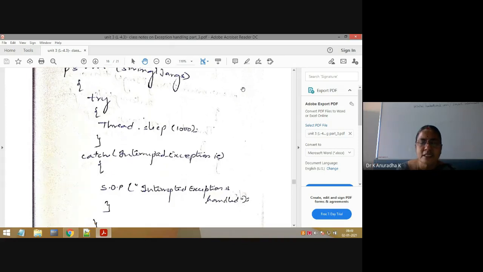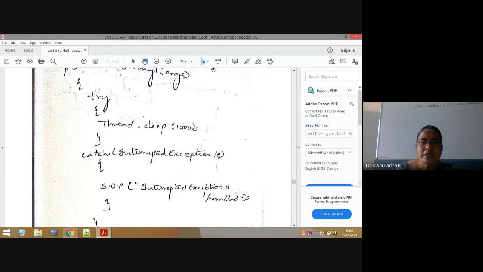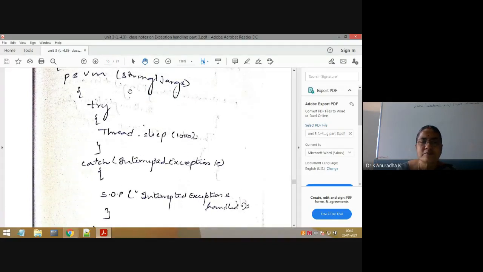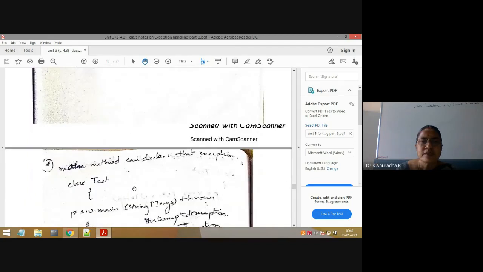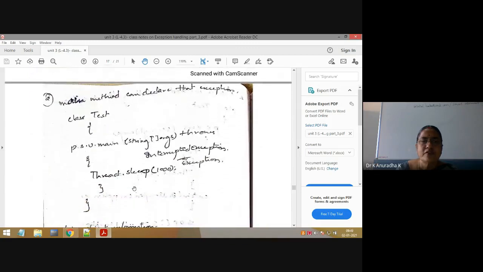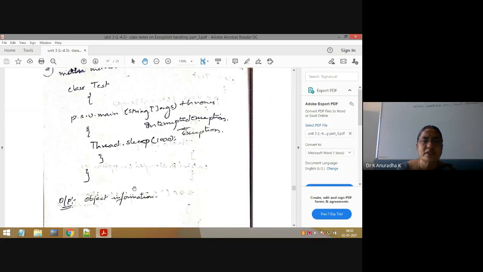That is the second option for the main method. This is the first option. Always the better one is handling the exception. If the main method wants to handle its exception, it is better, no? Without delegating the responsibility to its calling method. Suppose the main method doesn't want to handle that exception, then it will delegate that responsibility to its calling method using the throws keyword, right? Now this is the second option for the main method.